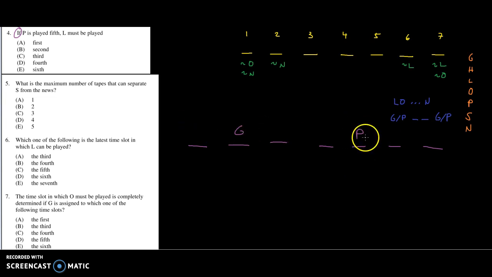And I think we've actually already placed this, right? Remember now what the rule is for L. L has to be in a block with O. So that means I can't put L over here. No L there. And I also can't put L over here because I don't have space for the N to come after it, and I can't put L over there because we already have that listed in our master sketch, right? No L in 6, no L in 7, which means L has to go right there.